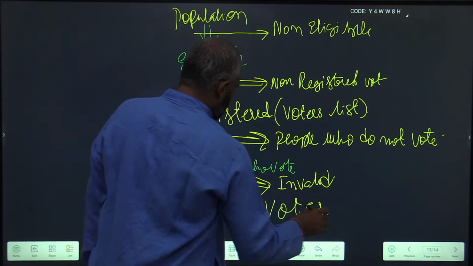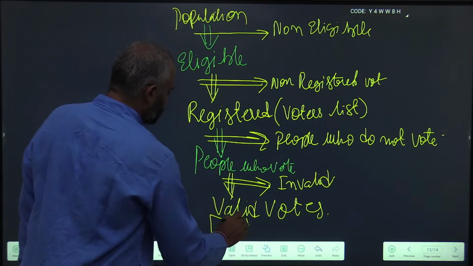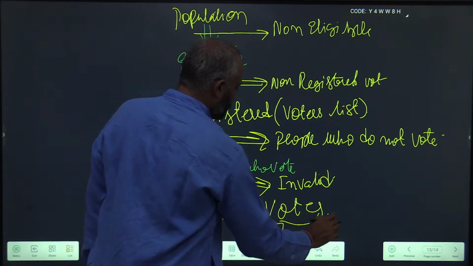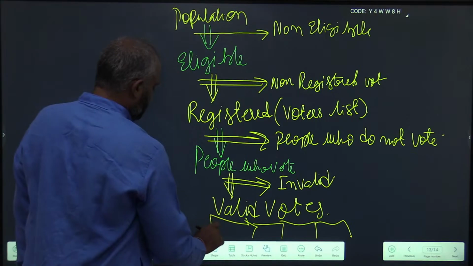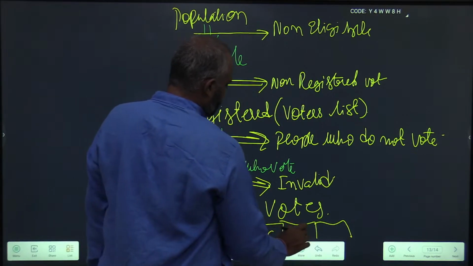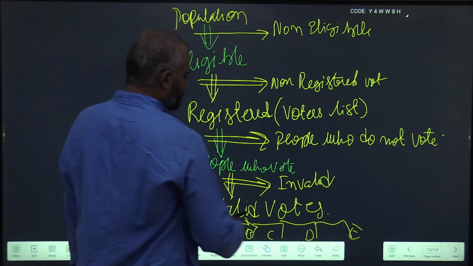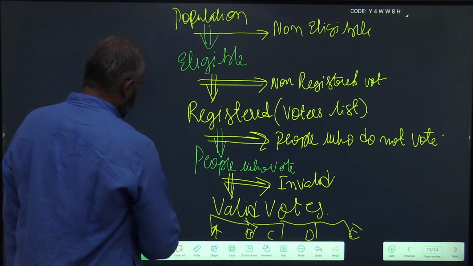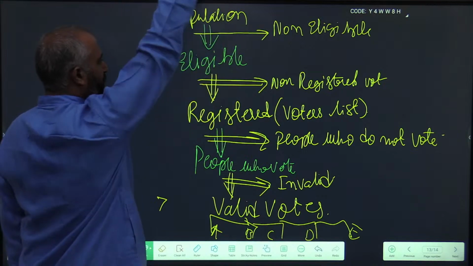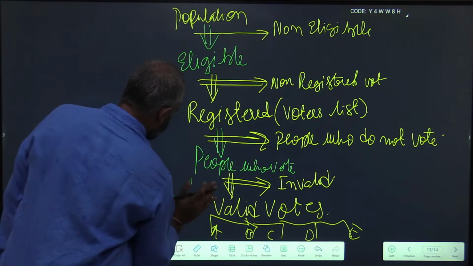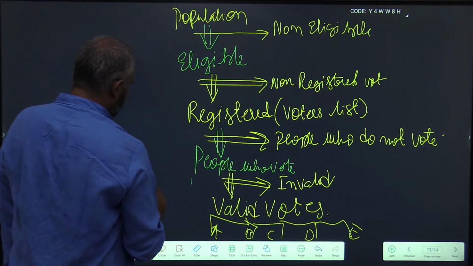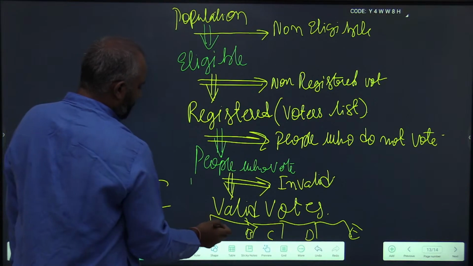These valid votes are distributed among, suppose there are 5 candidates A, B, C, D and E. Since we are a first past the post system, whoever gets a majority wins the election.